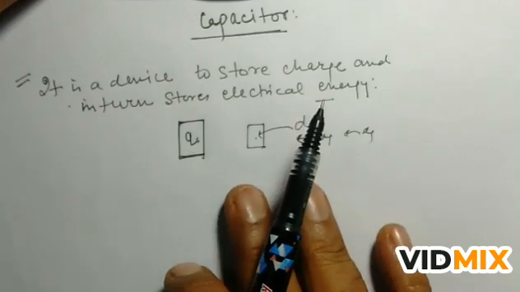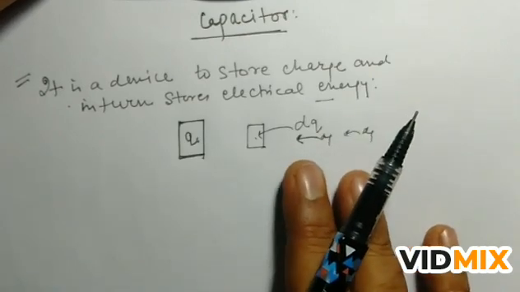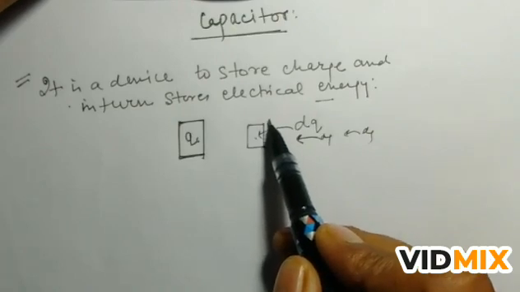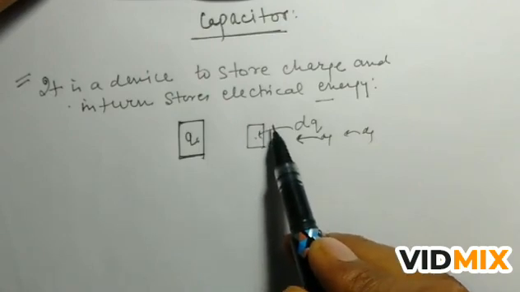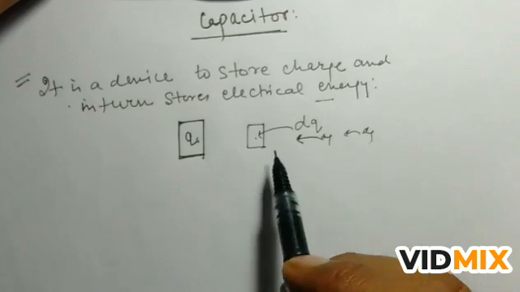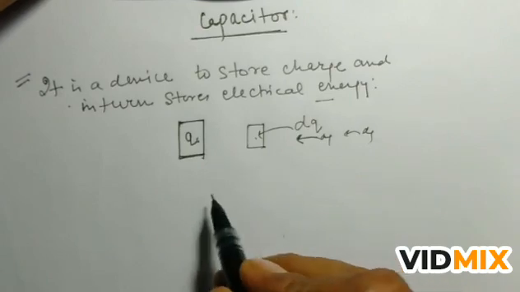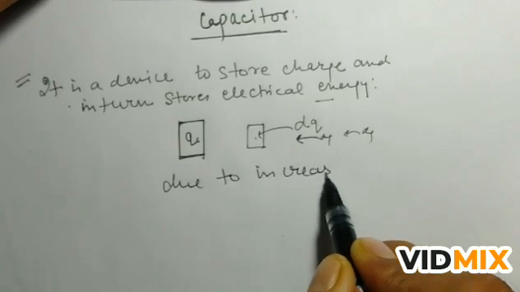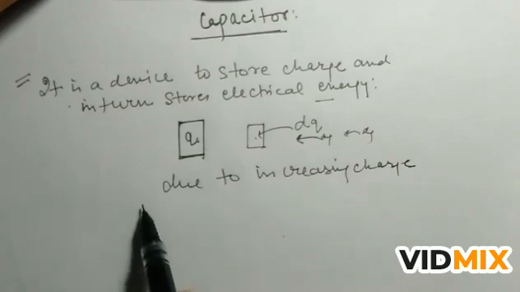So when charge is given to the conductor, its potential increases, but the charge cannot escape the conductor. Suppose the charge is given and the number of charges is more, but the charge will not leak outside. The charge will not leave this body, this surface, because outside this body there is air, and air is a bad conductor, or we can say that air is a dielectric. So due to increasing charge, the potential increases.